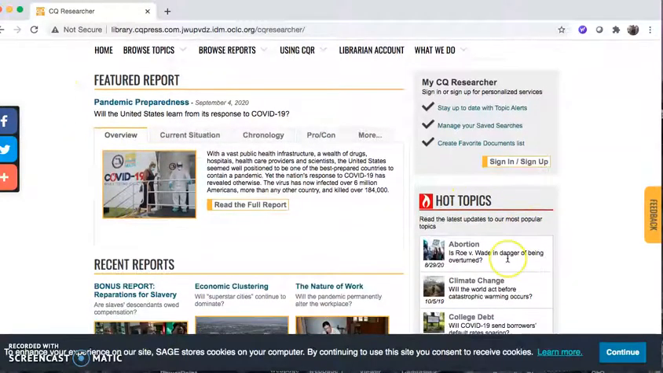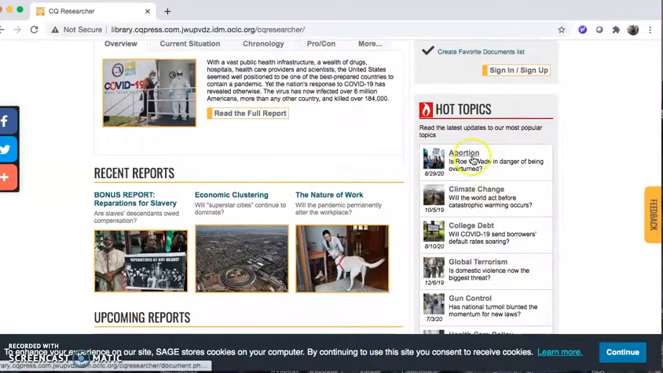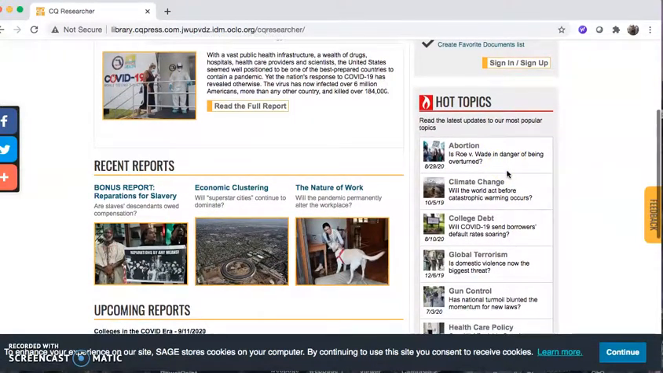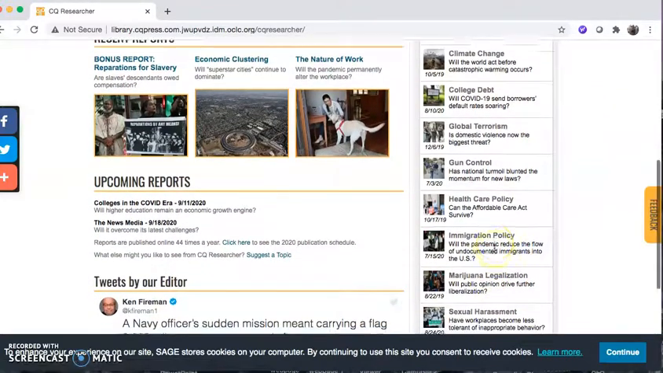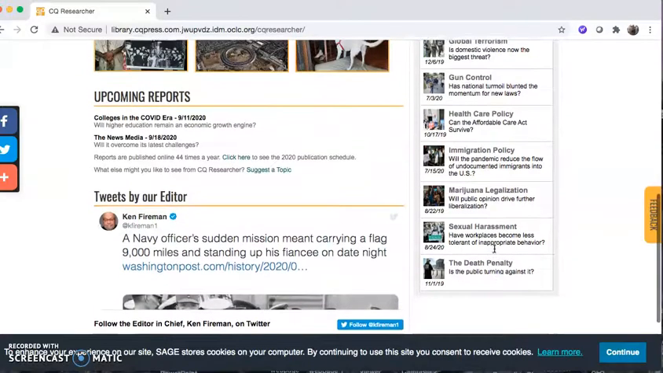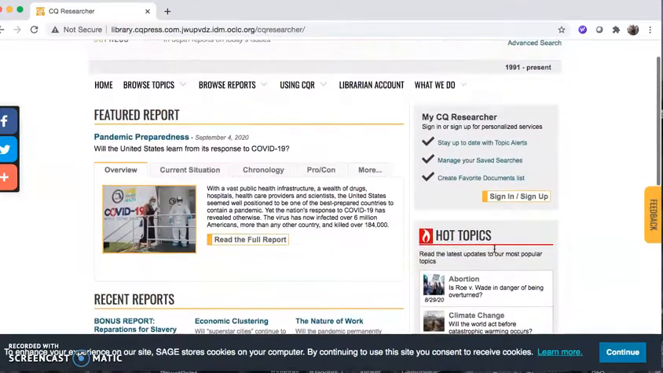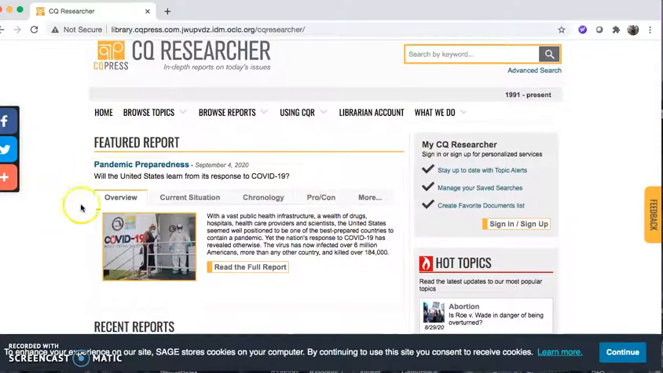If you scroll down here, you can see that there's some hot topics that are great for controversial issue papers such as abortion, gun control, marijuana legalization, immigration. These are issues that we hear a lot about. I also want to point out that they really try to update these reports a lot and to pay attention to the date of the report, because right here we have a very current report on pandemic preparedness. So they really do keep this fresh and up to date. It's always good to check out what the latest featured reports are on the CQ Researcher main page.